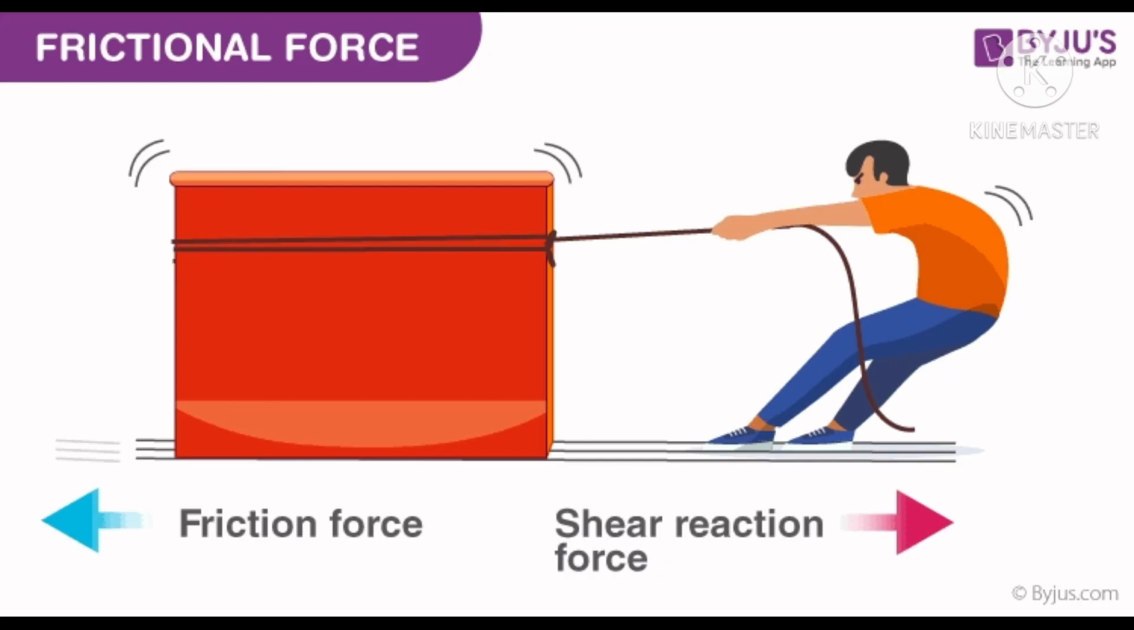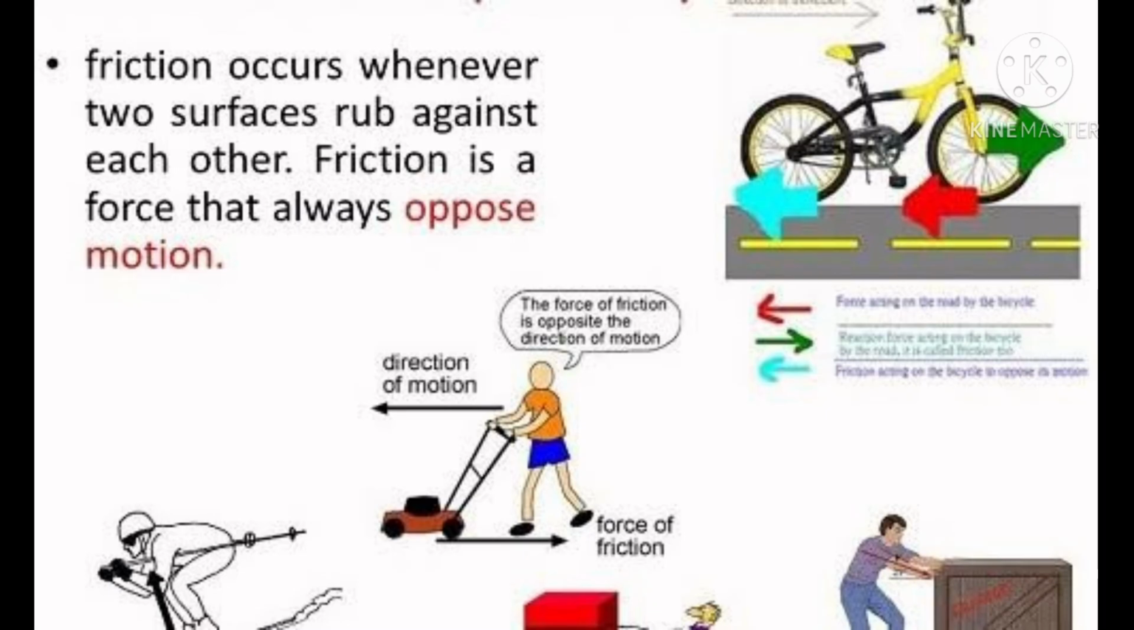The next type of force is frictional force. In this, first you have to understand what friction is. So what is friction? Friction is the force that occurs when two surfaces rub against each other, and friction is the force that always opposes motion.